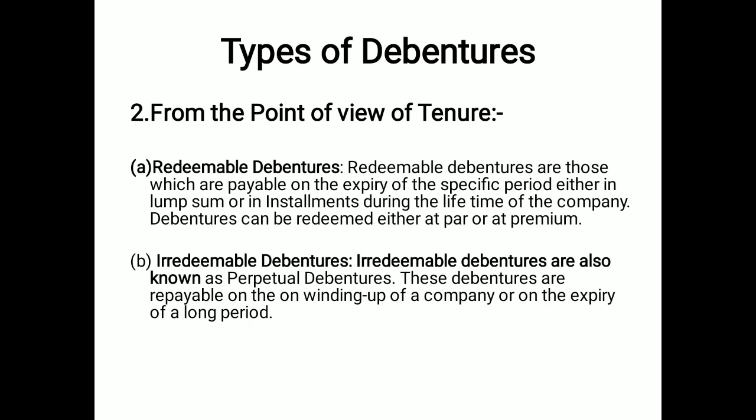But the point is that redeemable means after a specific period, the payment is made to debenture holders. That's why they are called redeemable debentures. Irredeemable debentures are those where the payment is to be made at the time of winding up of the company, when the company ends.